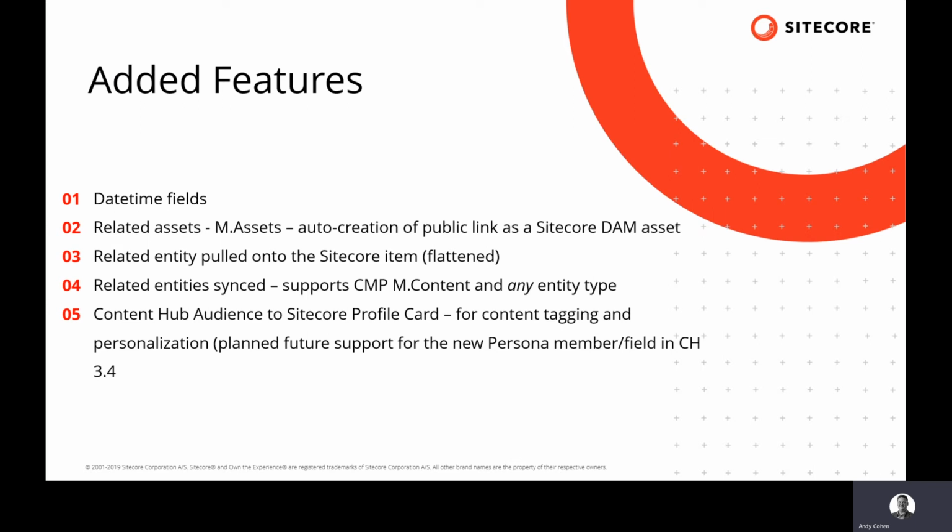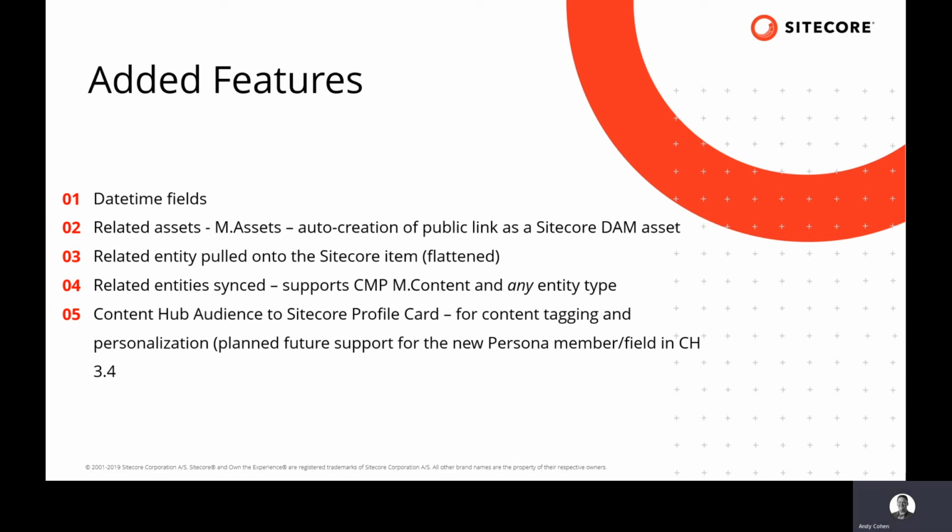And the last thing that I've done is I have synced the strategy audience from Content Hub on the content item to a Sitecore Profile card. And that's useful for content tagging and personalization. And I've been told that in version 3.4, there will be a new field called Persona, which more closely maps to what that field actually is going to be.